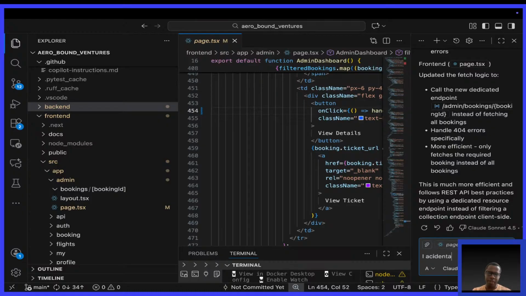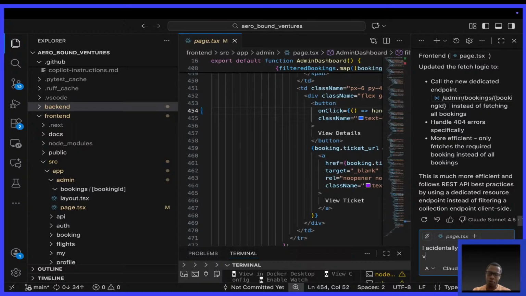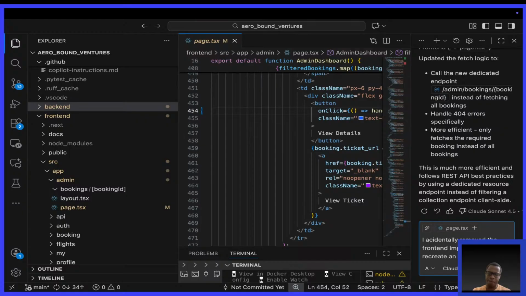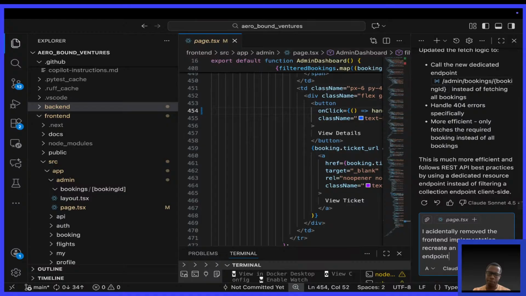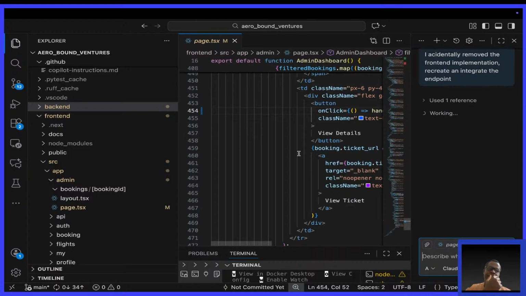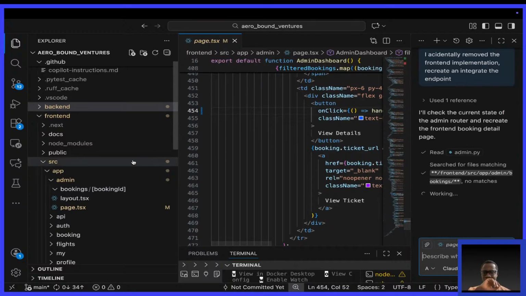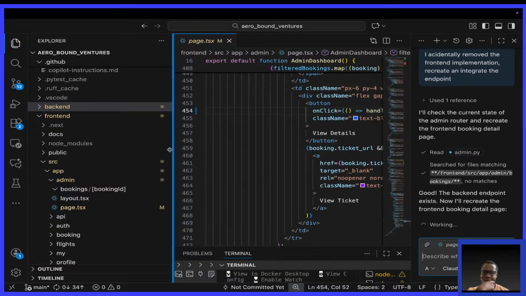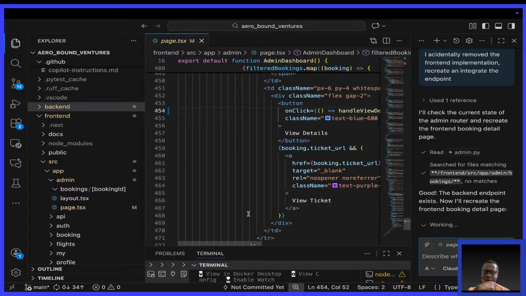I accidentally removed the front end implementation, so I asked it to recreate and integrate the endpoint. I'm planning on creating a code reviewer agent. That's a project maybe I should do one day. Or use tools like CodeRabbit.